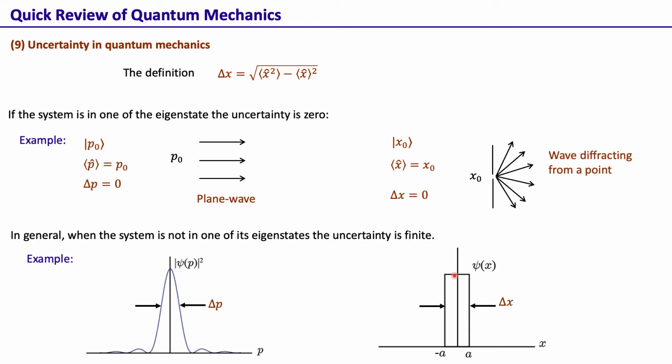Here in fact it is equally likely to be anywhere from minus a to a, and here we have a distribution as to where we would actually find the particle. So in any case, the width of such a distribution we take as the uncertainty, and the exact definition is this.